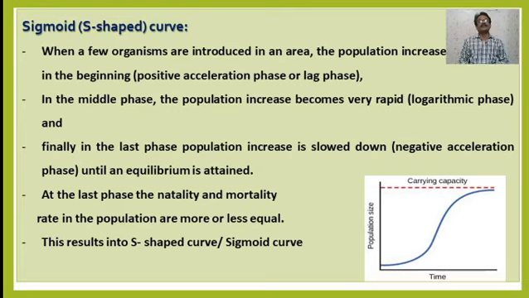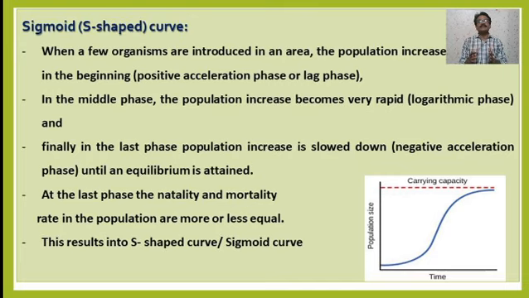In the middle phase the population increases and the increase becomes rapid. It is called the logarithmic phase. Finally, in the last phase the population increase slows down. It is called the negative acceleration phase, until equilibrium is attained.